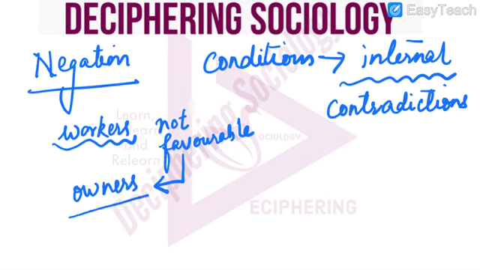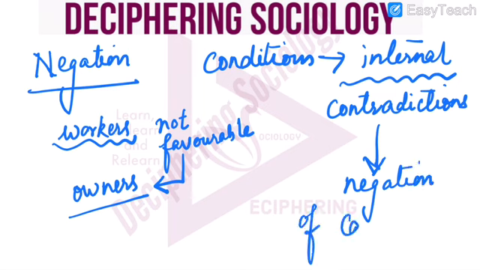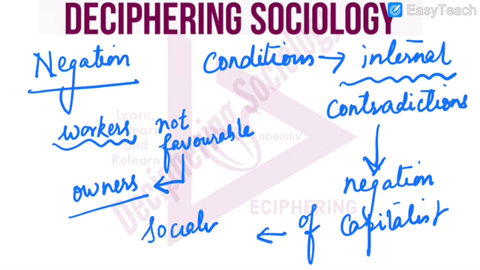So there is contradiction. Because of these internal contradictions, what will happen? It will lead to negation of the capitalist system, and it will lead to socialism according to this particular law.